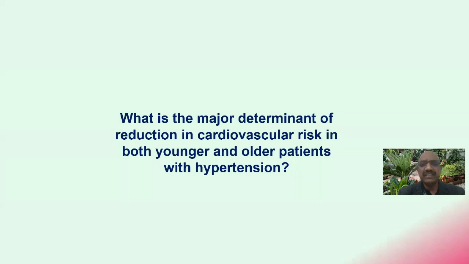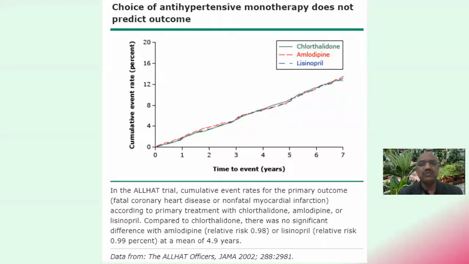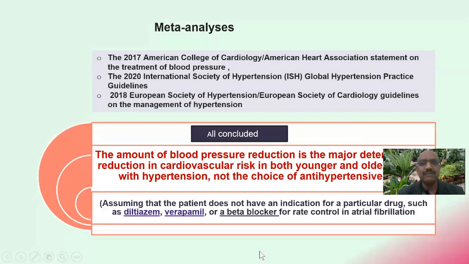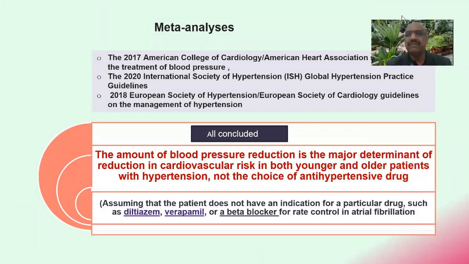So what are the major determinants of reduction in cardiovascular risk in both younger and older patients with hypertension? You see here that the choice of antihypertensive monotherapy does not predict outcome. Rather, you use chlorthalidone, amlodipine, lisinopril, although it is an old study, a very important study, the ALLHAT study, which came in 2002. So this is one message here, but still you see the different meta-analyses.